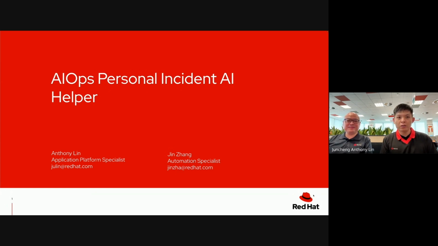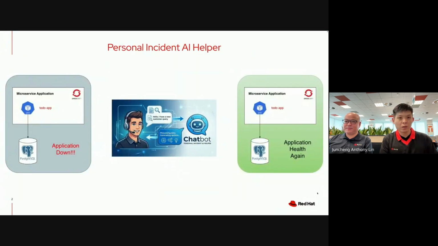Today we are going to talk about the AI Ops Personal Incident AI Helper. The Personal Incident AI Helper chatbot allows the human operator to interact with it in natural language. It is meant to resolve incidents by identifying the root cause and interacting with different IT resources. In our demo, we have an application that is deployed on the OpenShift cluster that is having some issues. What the human operator will do is interact with the chatbot to identify the root cause and restore the health of the cluster itself.